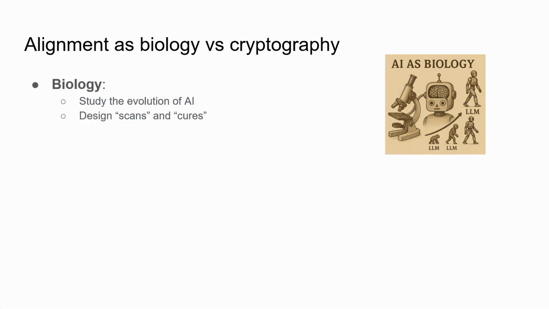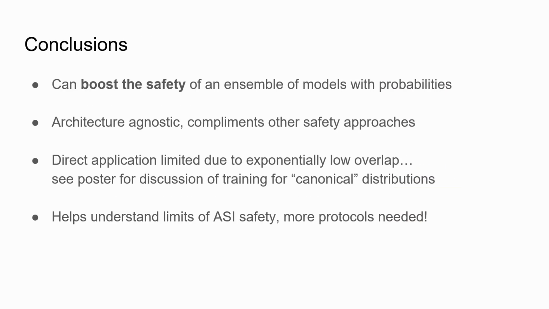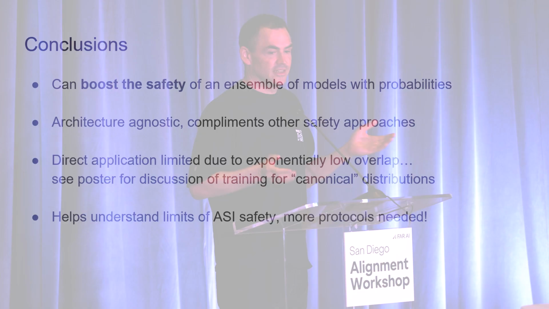So the last thing I want to say is, a lot of AI is studying alignment as sort of like biology, and it's evolving, and we've got to kind of study it and do the best we can. Whereas I'm pushing for, also similar to what Max is pushing for, can we design mechanisms? We get to design AI. We can choose what it is. So we want to design mechanisms that are secure against an adversary with superior compute and intelligence. And we can use all these tools like probabilities and rewinding and simulation. So there's a lot of room for interesting work that I hope people will do to help understand what the limits of safe superintelligence are.